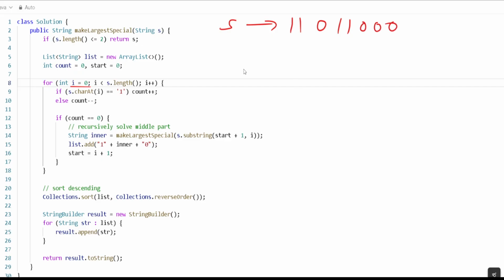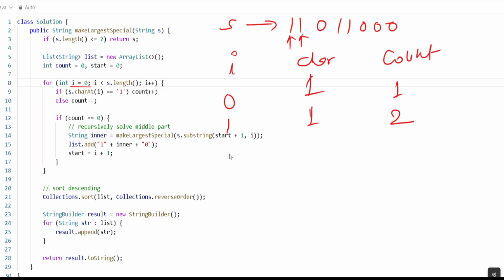So very first, if we want to track, let's suppose i is here, so the index will be 0. Then we have the character, which is 1 right here, so the character is 1. Then we'll ask, what is the count? The count is also 1. Like that, when 1 is here, we'll move to the next one, so the character is 1, which means the count is 2. Like that we have to move, and we'll keep moving ahead like this.